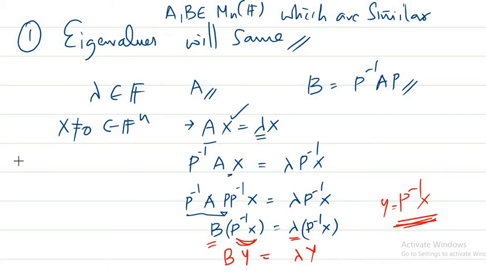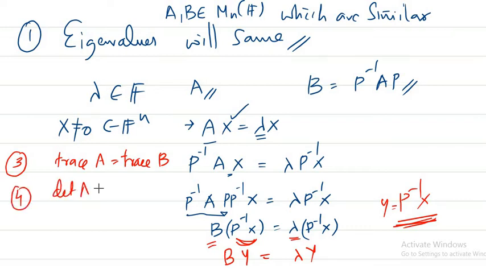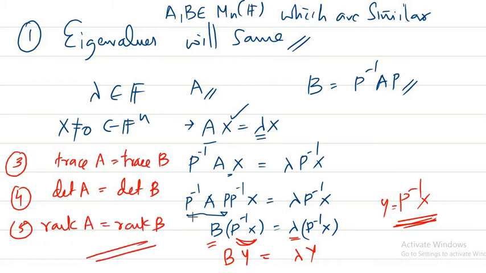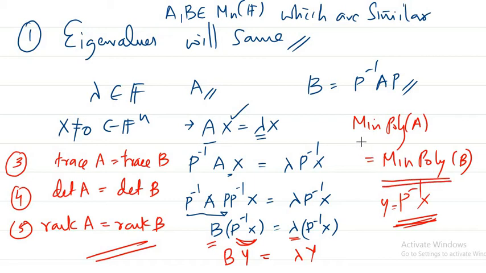Now another few properties. The third property is that the trace of A will be equal to the trace of B, because eigenvalues are same, so the sum of eigenvalues also should be same. Similarly, eigenvalues are same, so determinant should be equal, because determinant is the product of eigenvalues. Same way, the rank of A will be equal to the rank of B. So all these properties you must keep in mind. Again we have one more idea, that the minimal polynomial of A will be equal to the minimal polynomial of B. So now this guy comes into existence.